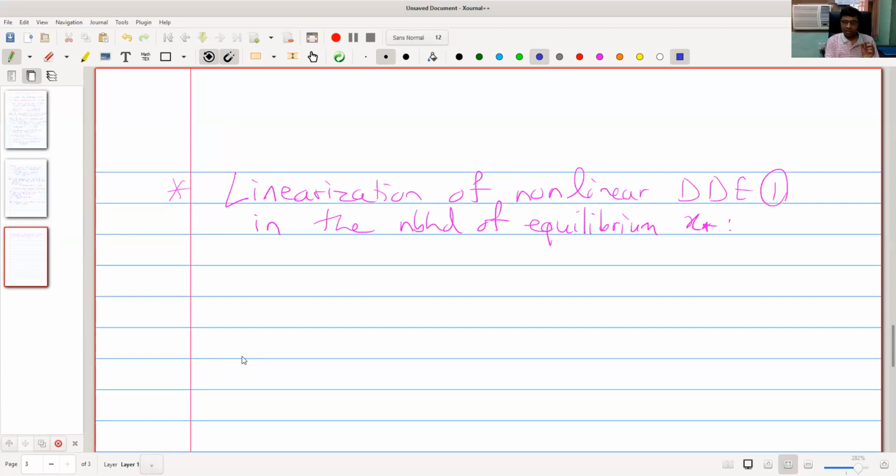A solution of 1 which is obtained by changing x star slightly, that means which is in the neighborhood of x star.